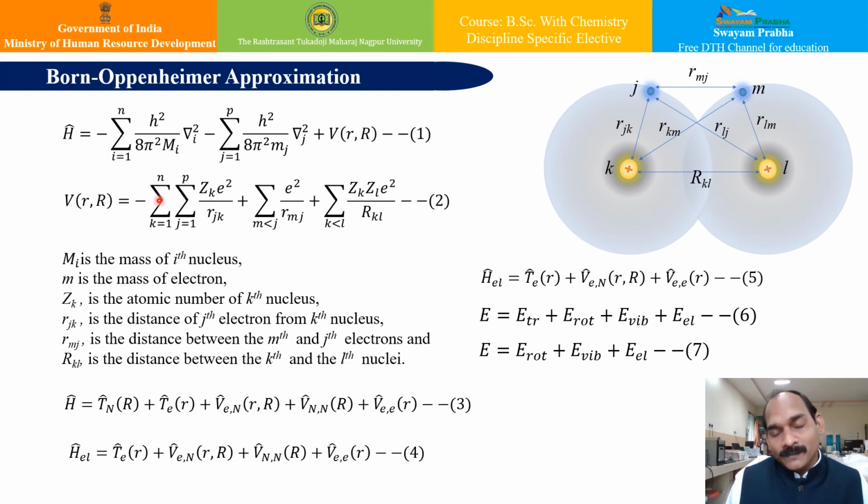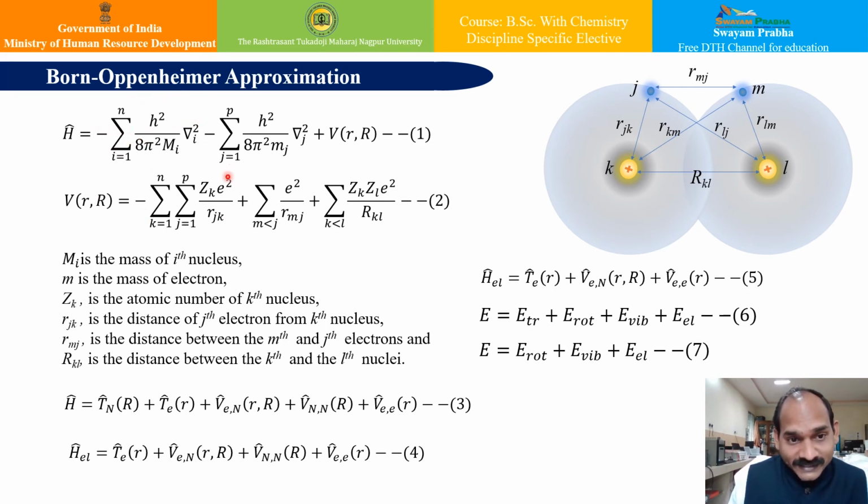According to the Born-Oppenheimer approximation, the mass of an atomic nucleus in a molecule is much larger than the mass of an electron, approximately more than 1000 times in the majority of cases, or around 2000 times. Because of this difference, the nuclei move much slower than the electrons, and hence the nuclear kinetic energy term can be neglected. That is the one approximation that can be done.